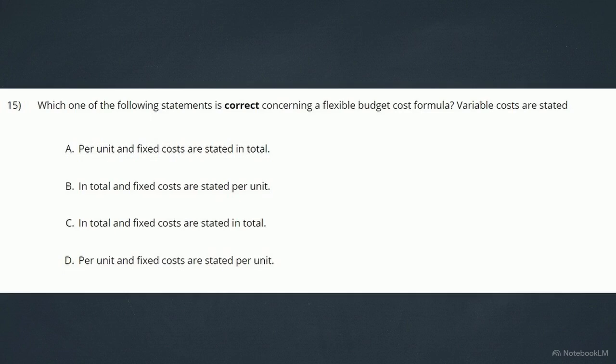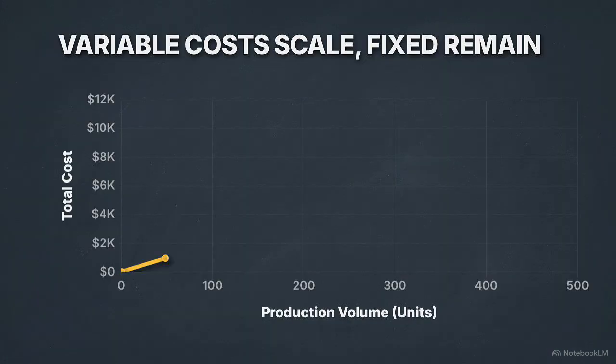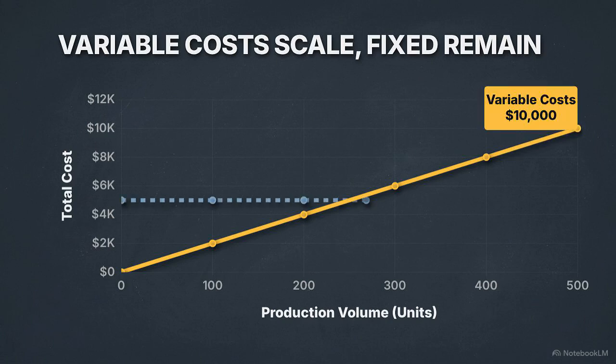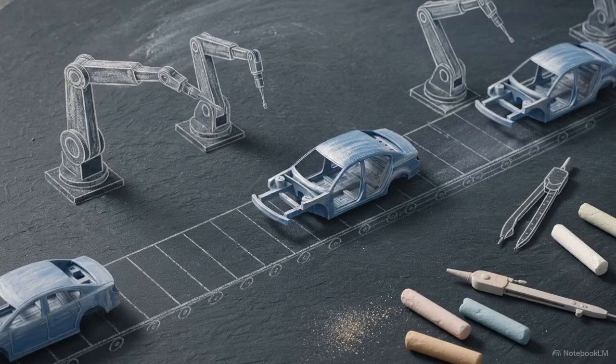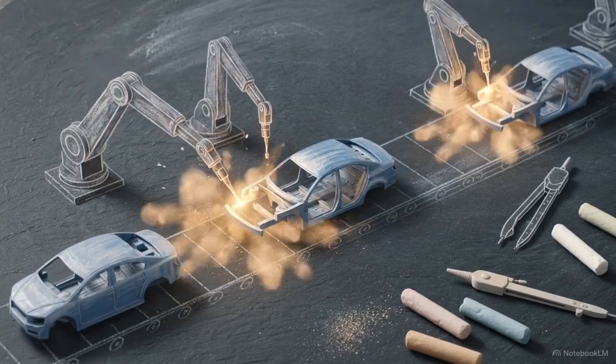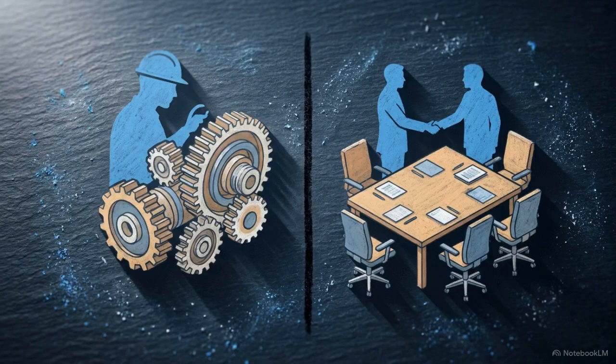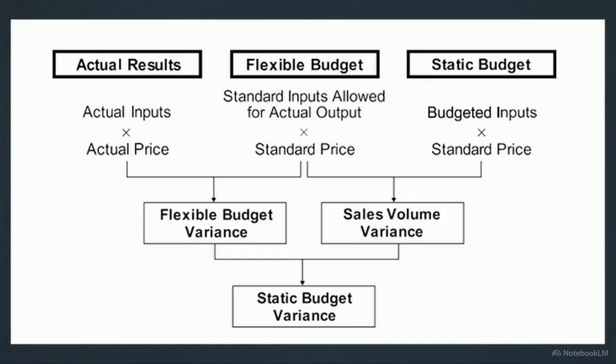To calculate this accurately, we must observe strict cost behavior rules. Note the formula logic here. Variable costs are isolated from fixed costs. Variable costs are stated per unit so they can scale fluidly with actual output. Fixed costs, however, are incurred regardless of activity levels, so they remain strictly stated as total sums. Adjusting the mathematical cost baseline to match the reality of actual output isolates the true performance of the operations team. It ensures they are evaluated on how efficiently they built the product, rather than how many products the sales team managed to sell.